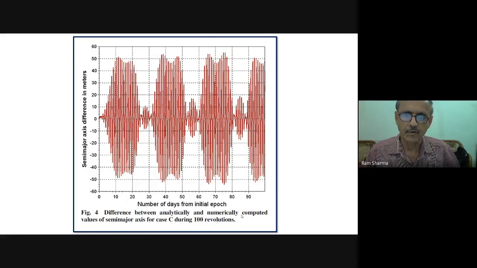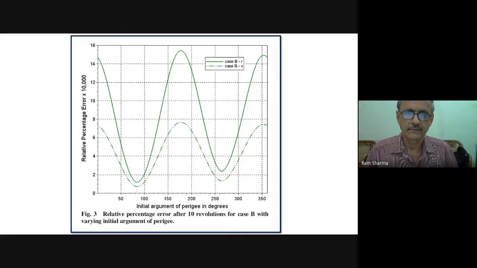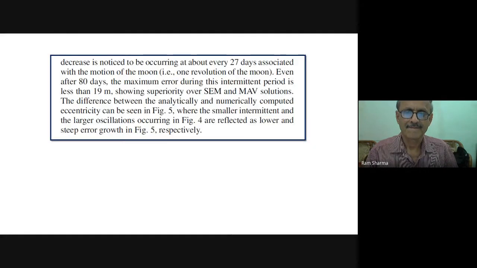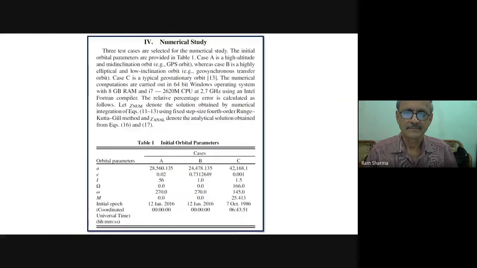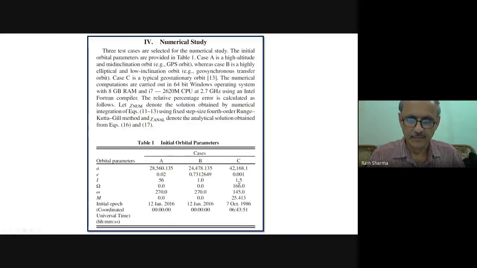Because their orbital period is almost 1 day, 100 revolutions is 100 days.